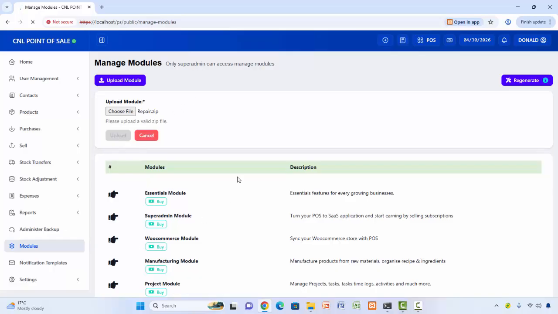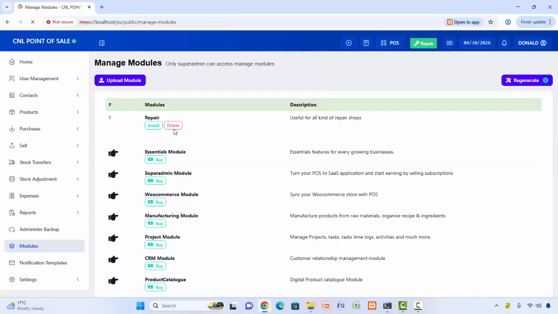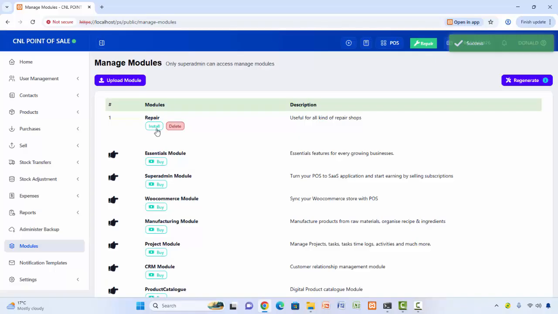After uploading it, if you face some errors here, it means that you never enabled the zip extension on XAMPP. If you know how to enable the zip extension, you have to go to php.ini and edit it so that the zip extension can work. Now we have the repair module and we can install it. Now I'm going to install it.